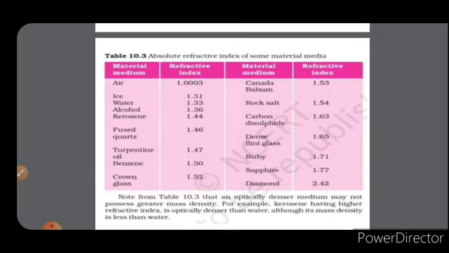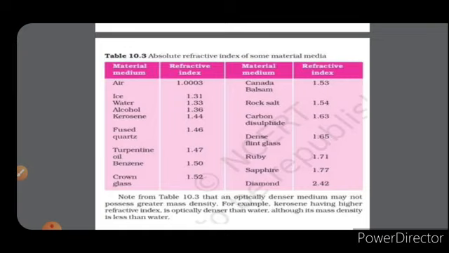Here you are seeing that refractive indices of different media are given. Air has a refractive index of 1.0003, ice 1.31, water 1.33, alcohol 1.36, kerosene 1.44, fused quartz 1.46, turpentine oil 1.47, benzene 1.50, crown glass 1.52. Now the value of refractive index is increasing.